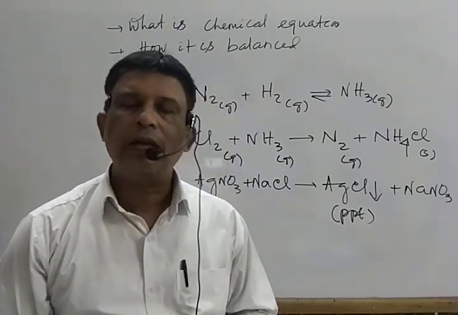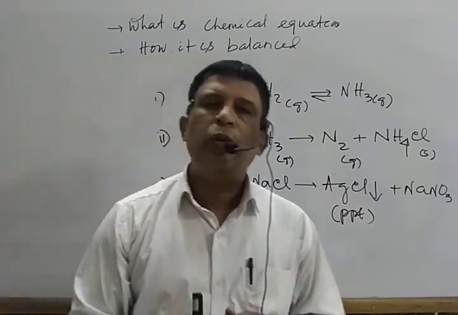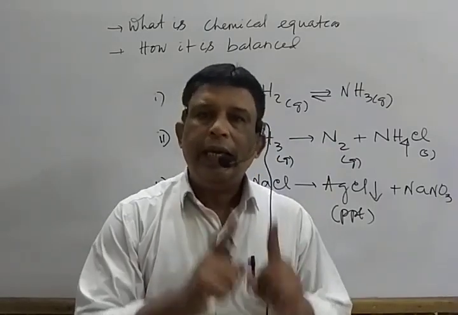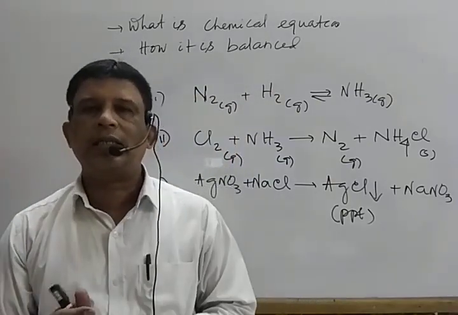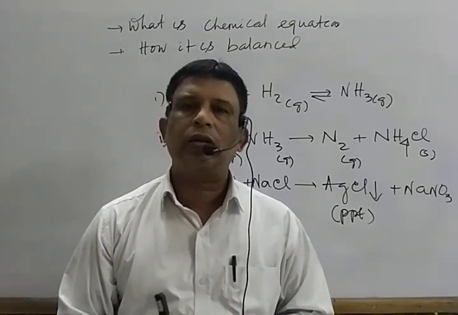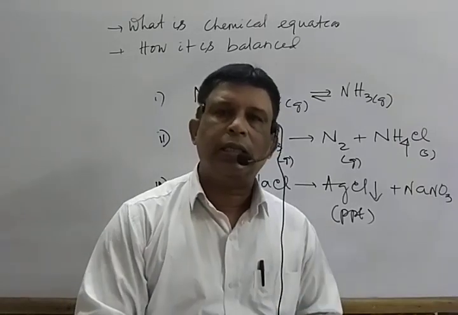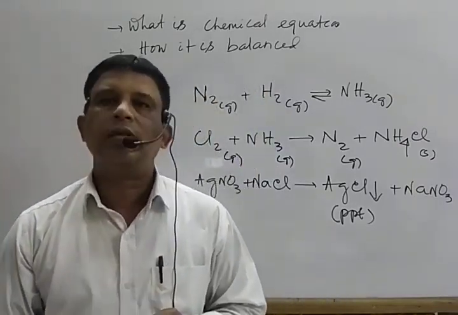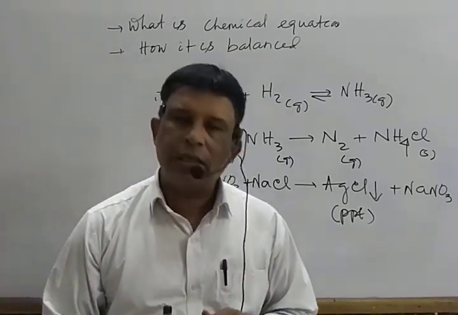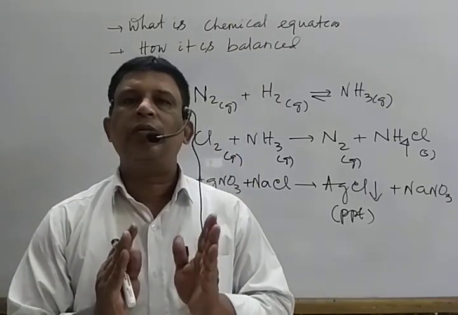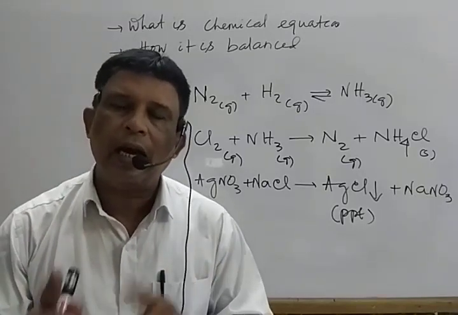And while writing the reaction, it may be in balanced form or skeleton form, not balanced form. What do you mean by skeleton form? That means if each kind of atom on LHS is not equal to the RHS, then it is known as not a balanced reaction or skeleton reaction. On the other hand, if each kind of atom on LHS is equal to RHS, then it is known as balanced reaction. As we are studying first year science, in the starting we only focus on one type of method to balance this, that is hit and trial method.